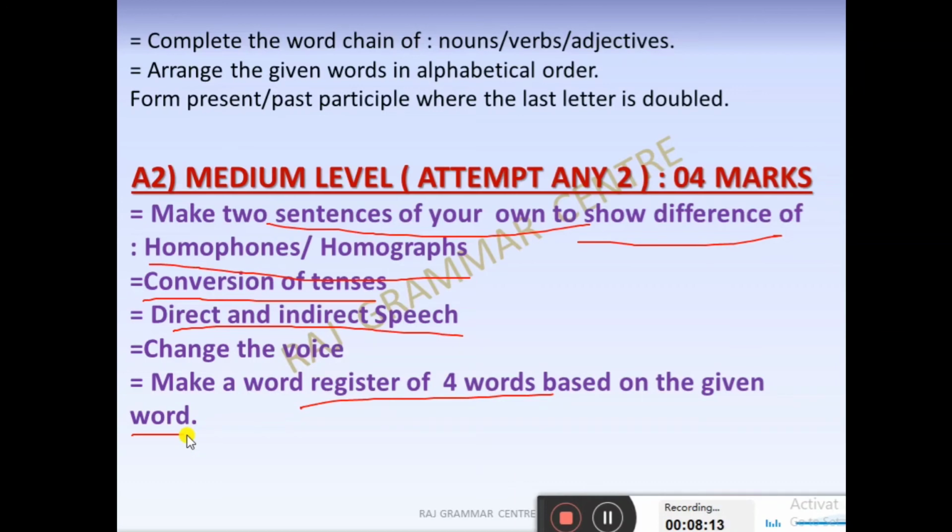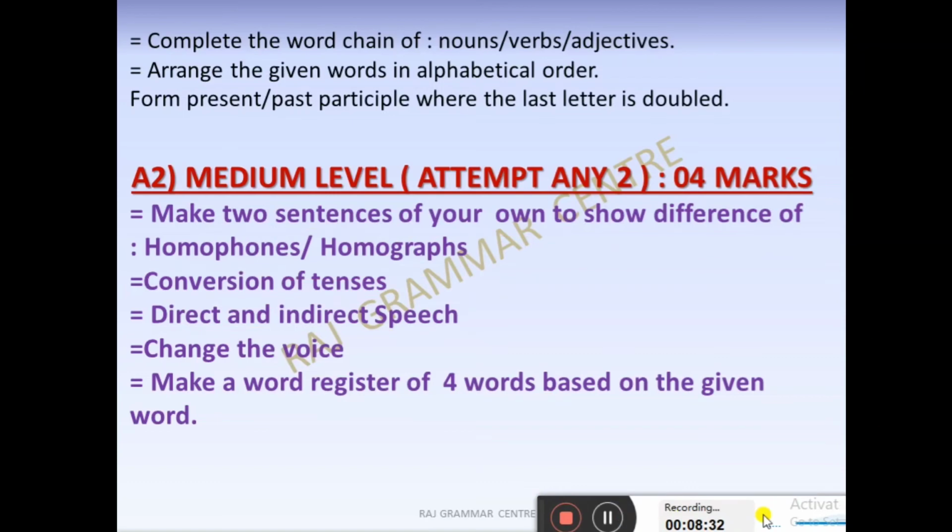If you have not watched my video of the word register, you have to just remember one thing. Suppose I am saying school. School word is there. So what is the word register? Like teacher, student, bench, table, school building. A lot of words are there. So words related to that is called the word register. Okay? Now we will see the next one, that is the higher label.